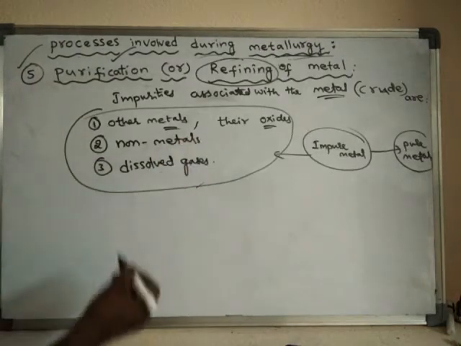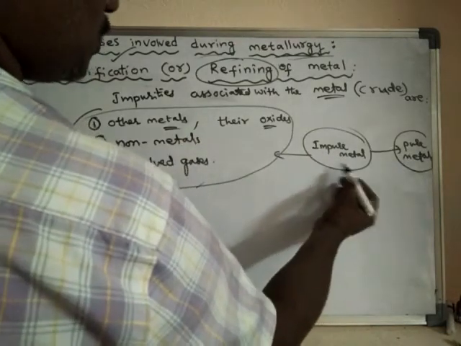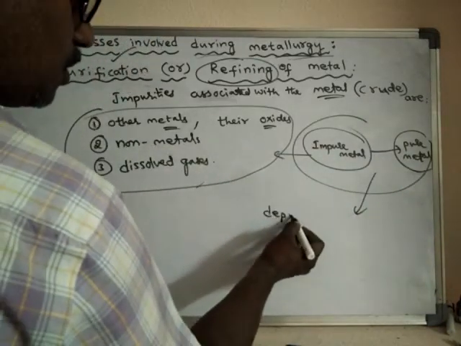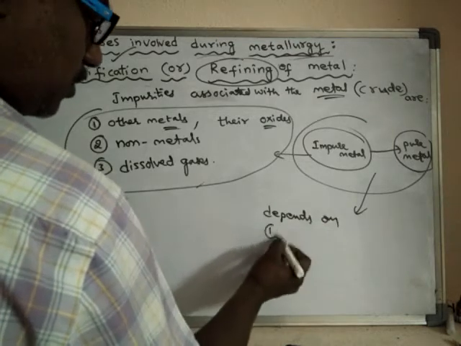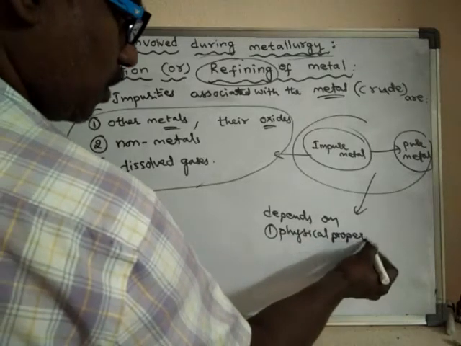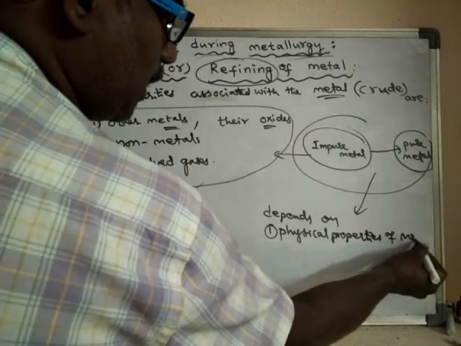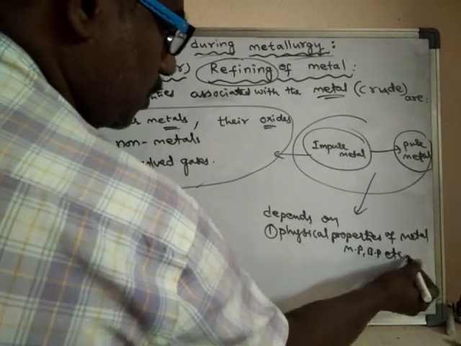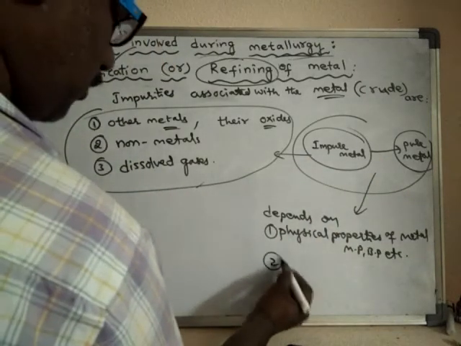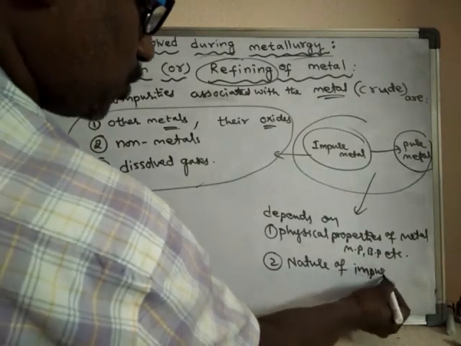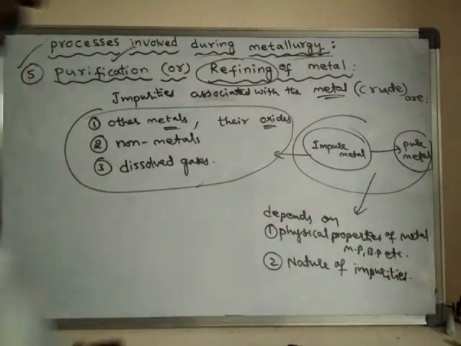The purification of the metal, the conversion of impure metal into pure metal, depends on the physical properties of the metal, like melting point, boiling point, etc., and also the nature of impurities, the nature of impurities which are present along with the metal.